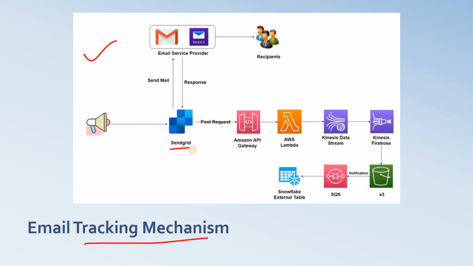Whether you are considering SendGrid for sending email or marketing messages to customers, or you are using SES, that is Simple Email Service from AWS, or you are using SFMC, that is Salesforce Marketing Cloud, all these email marketing service providers have the functionality of tracking. So we can track in real time using a webhook, and we can store in our S3.